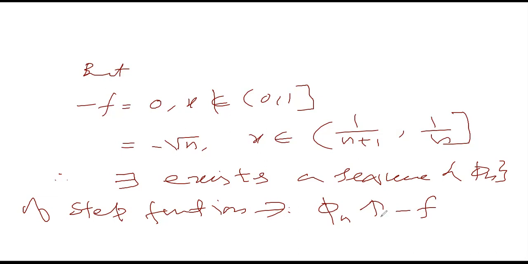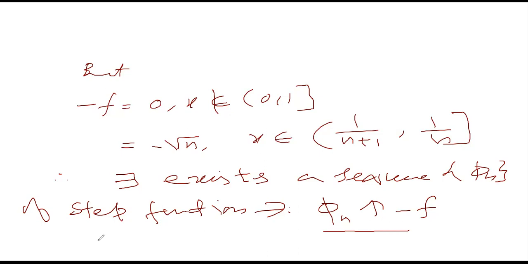Okay, so if there is a step function phi n such that phi n is less or equal to minus f, then minus f must be bounded below, but minus f is not bounded below, because as n approaches infinity, minus f approaches minus infinity. So we don't have a sequence of step functions with the condition that phi n increases to minus f, because this condition means that phi n must be less or equal to minus f.